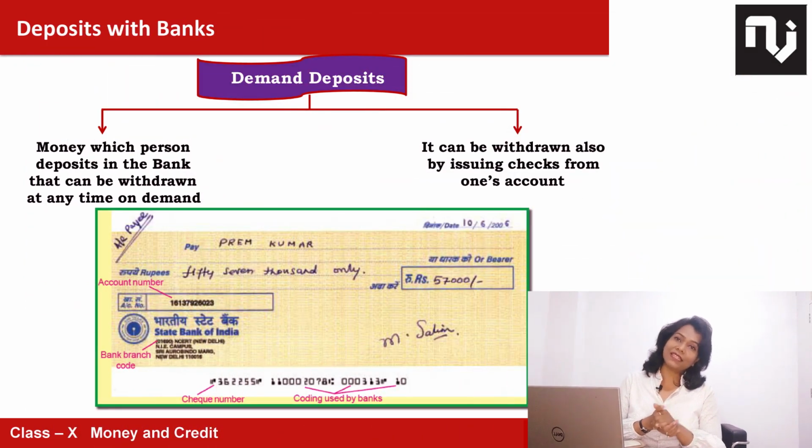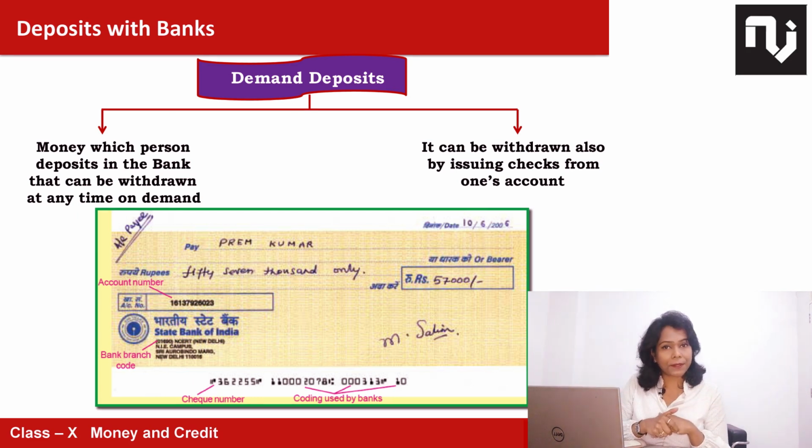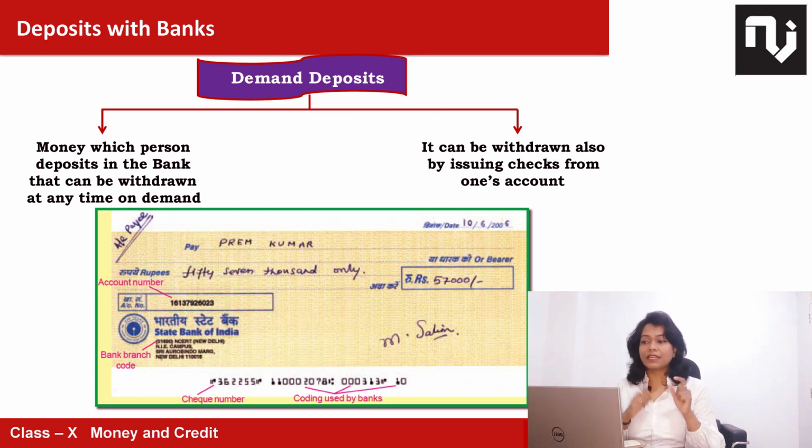Deposit with the bank. So deposits with the bank, we deposit our money, and this is the facility, that any time we can withdraw the money from the bank, in the form of cash. If you are depositing a check, now everything is done with the help of online transactions. You do shopping online. So deposits with the bank are also known as demand deposits. Whenever I demand, I will take my money back. So this is called demand deposit. Okay, demand deposit is the major activity of the bank that you can see.